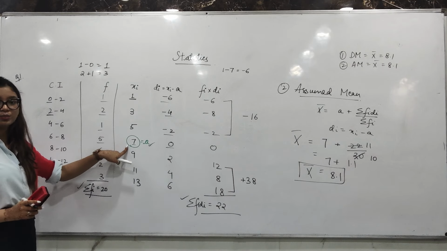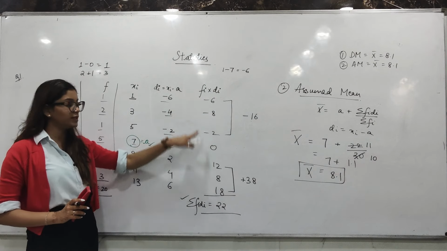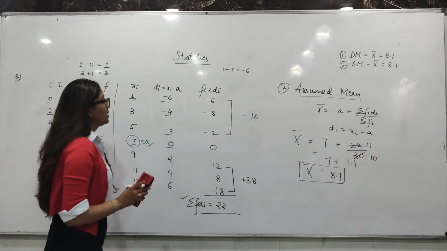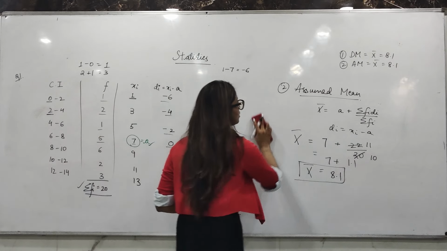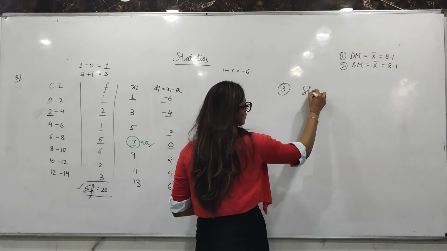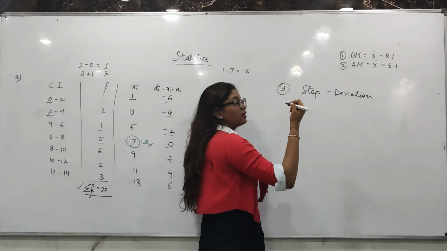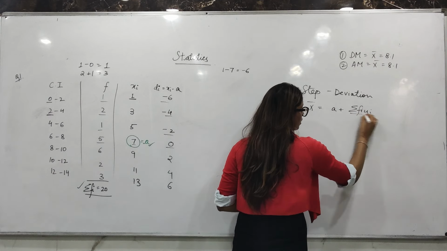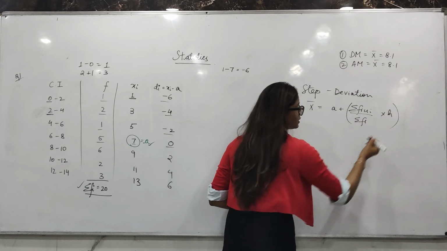We choose the assumed mean, then we take out the deviations, we multiply deviations with frequencies, then we take the sum, we put everything in the formula and solve it. Okay, now let us start with the third method, which is called step deviation. Let's write the formula. X bar is equal to a plus sigma fi ui upon sigma fi, into h. Only this much is into h.